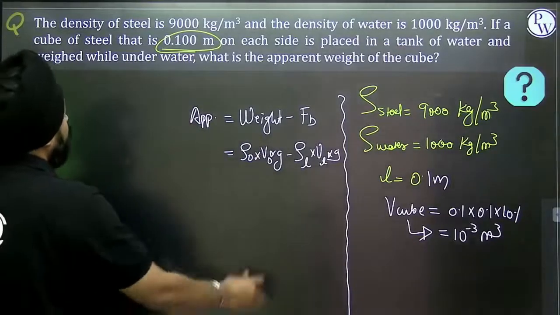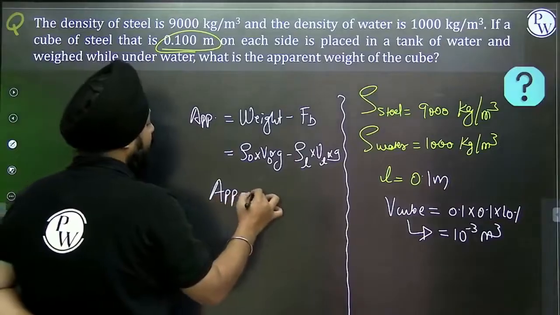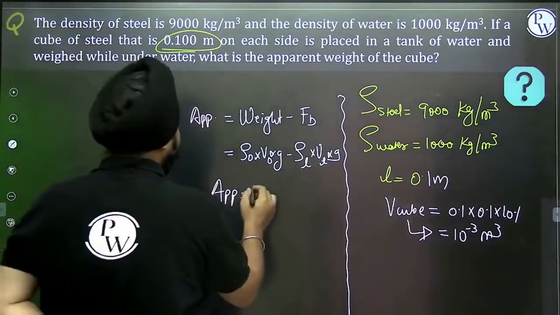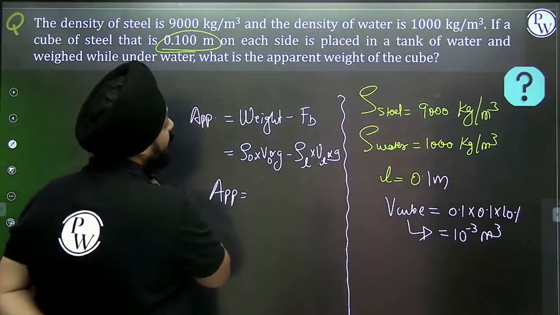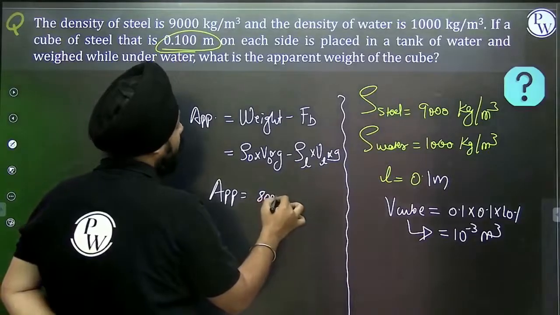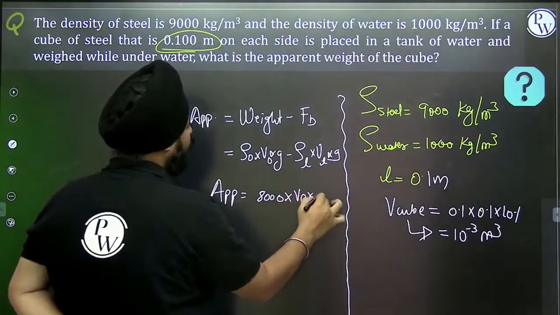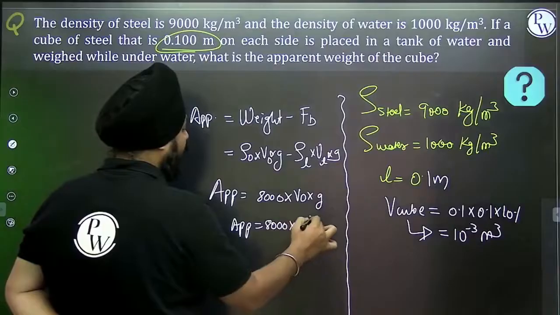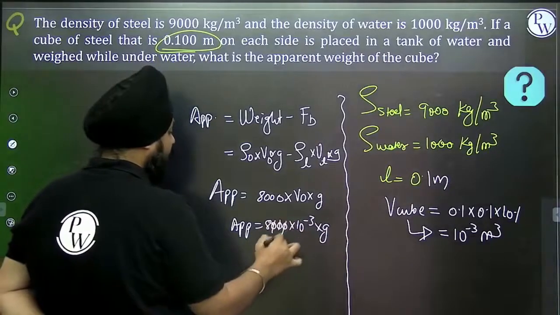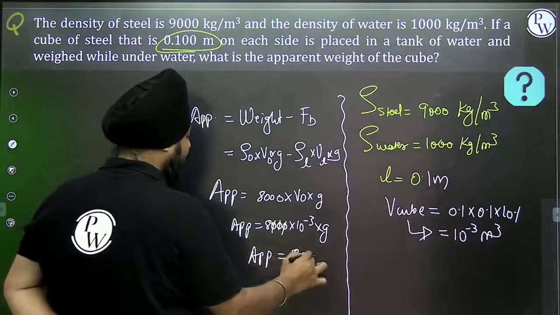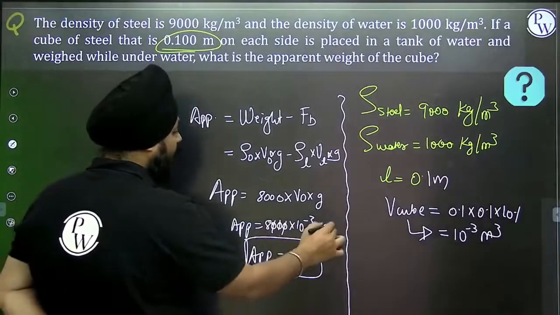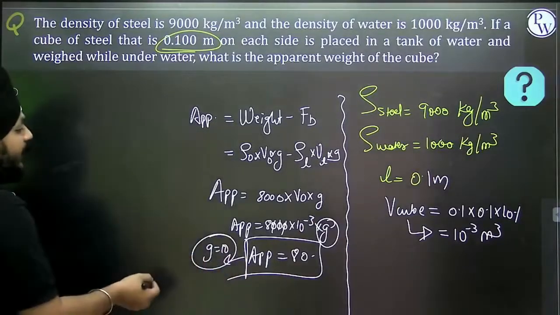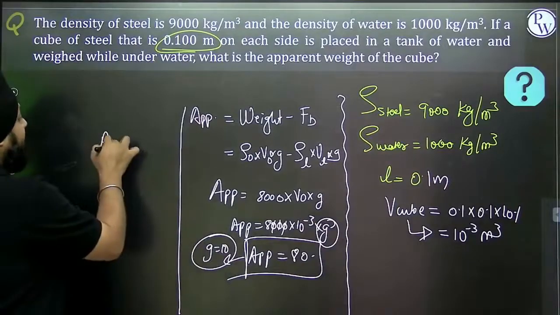So here V and G are constant, so the apparent weight will be density of the object, approximately 8,000, into V into G. So this apparent weight would be 8,000 into 10 to the power minus 3 into G. So this will get cancelled. It will be nearly equivalent to 80 if you are considering G value as 10. If we are considering G as 9.8, then it will be approximately equivalent to 78.8 Newton.